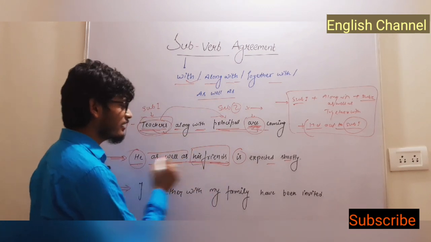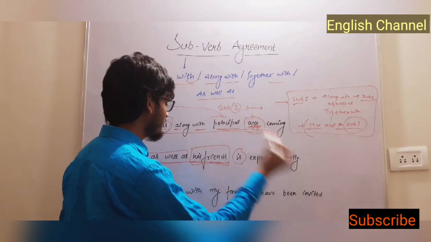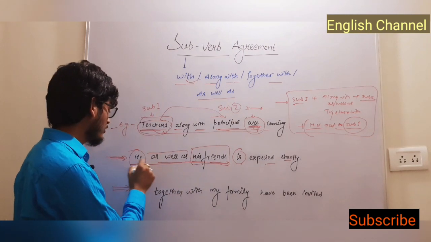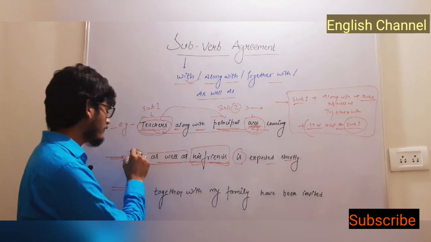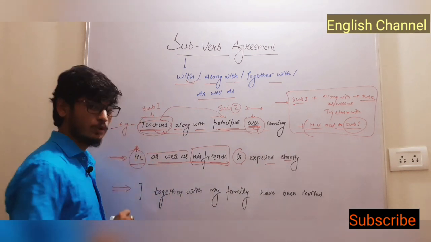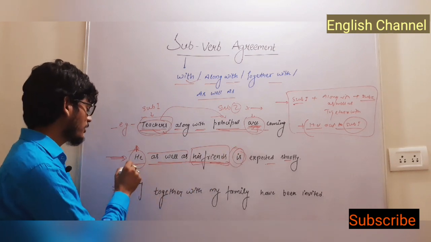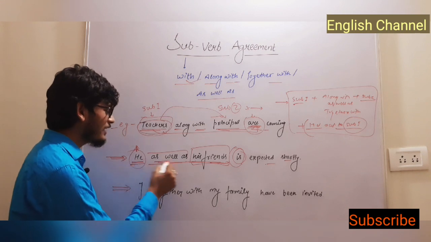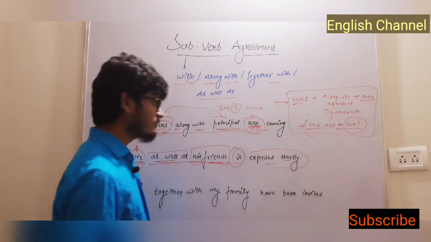We can say he is expected shortly with his friends, or together with his friends, or we can also use he as well as his friends is expected. So we have to use our verb or helping verb according to doer 1. So he as well as his friends is expected shortly.